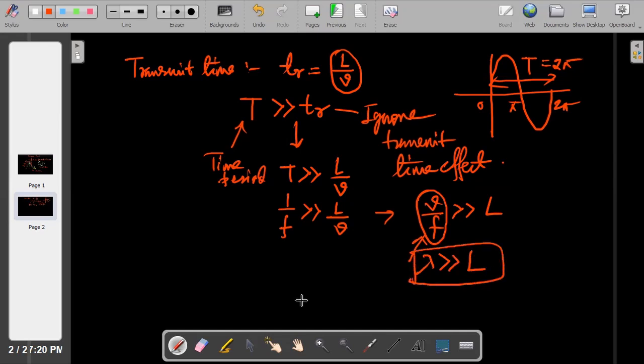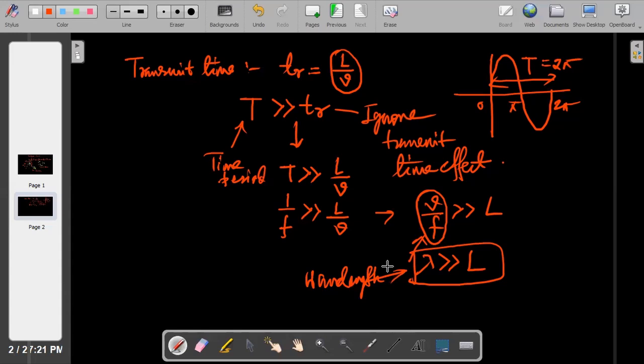So this is the beautiful relation we are getting. This is called wavelength, you know. So what relation did we get? If the wavelength of the signal is much, much greater than the physical length of the wire, we can ignore the transit time effect. And that's what we are doing.